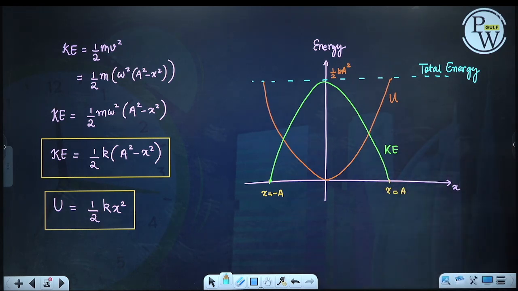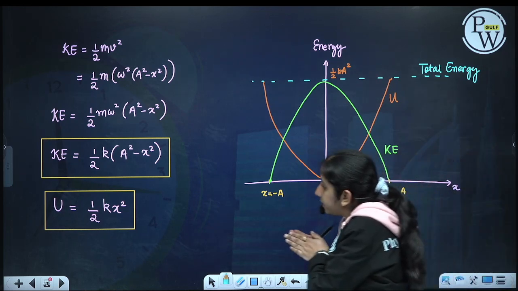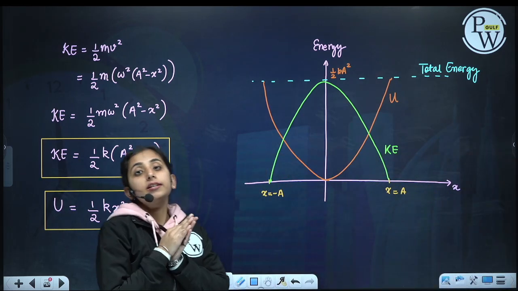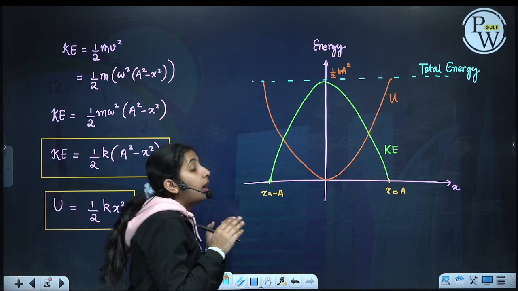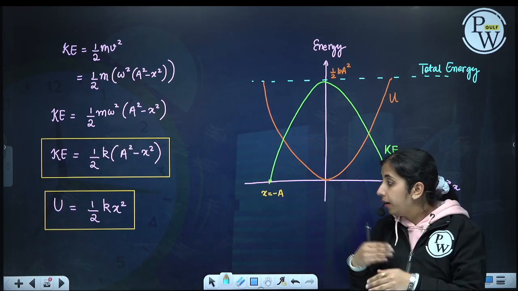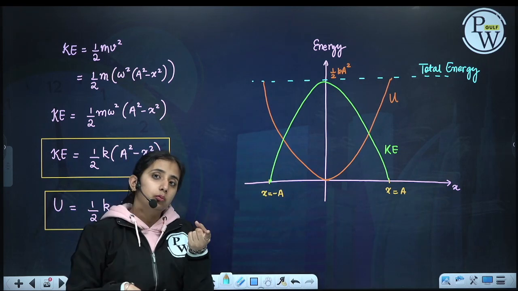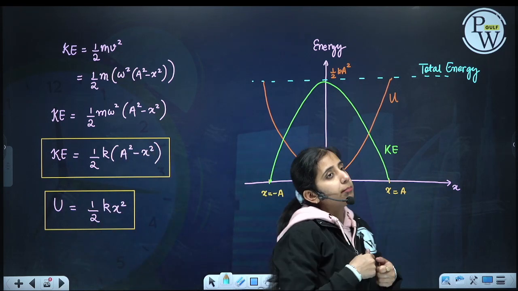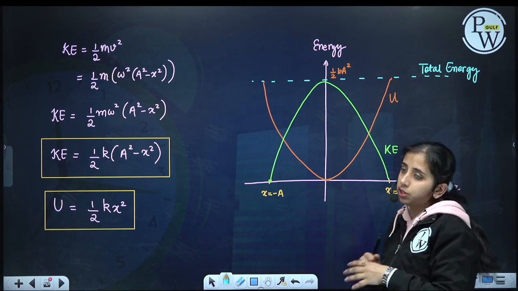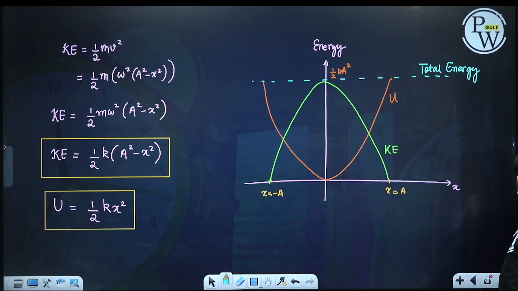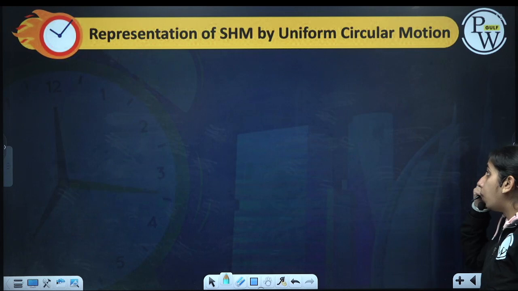So this is the kinetic, potential and total energy of a particle in SHM, and how they get converted from one form to another as the particle moves from mean to extreme, extreme to mean, then negative extreme, then back to mean in one oscillation. Okay, now let us move forward.